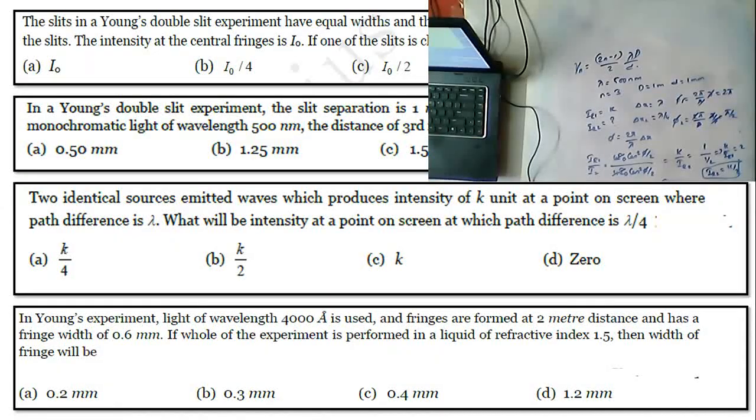So the simple formula is what, Nana? Beta dash is equal to beta by mu. So that is 0.6 by 3 by 2, since 1.5 is 3 by 2. So what is the answer, Nana? 0.4 mm. So I hope, Nana, these type of simple problems only appear in the examination.